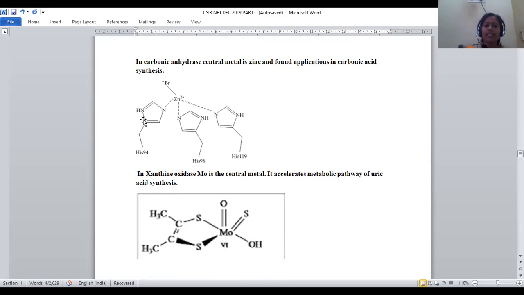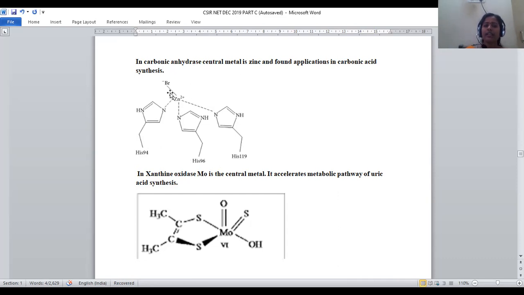It is surrounded by 3 molecules of imidazole. A 1,3 nitrogen containing 5-membered ring is called imidazole. Here you can find 3 imidazole moieties and 1 OH minus, and further they can be bound to histidine molecules. So it will be extended. For our simplification, we are representing only the structure, and here the side chain histidine moieties are present.